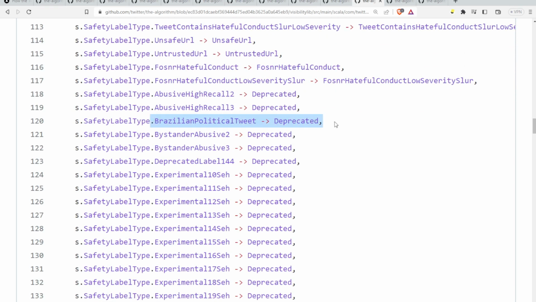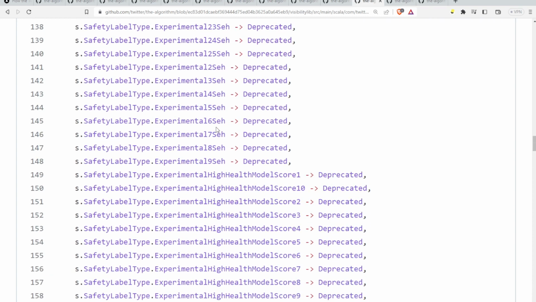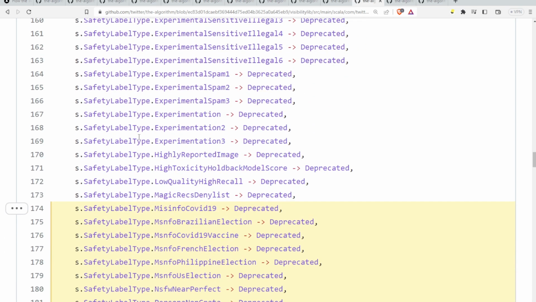Brazilian political tweet. Now this says deprecated. So deprecated types are not supposed to be used, but they're still in there. Means they can still be used. I know this is low level stuff. Maybe there's no audience for this. I don't know. I just think this stuff is interesting. And again, all these down here are allegedly deprecated, but Elon, delete them. Fix your code. It shouldn't be that tough.